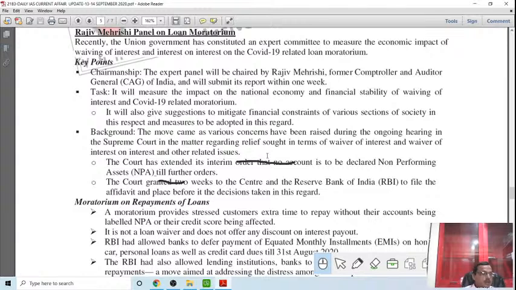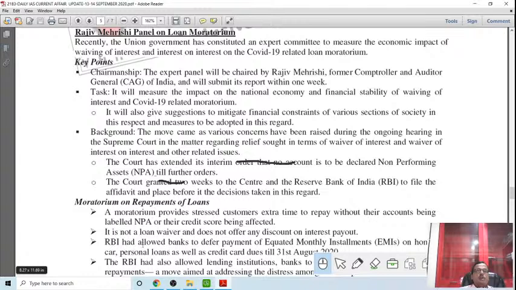So the court has ordered that till further court order, no such loan can be declared as NPA by the bank. The court granted 2 weeks to the Central Government and the Reserve Bank of India to file an affidavit and place before it the decision taken in this regard, because the judiciary is not an expert in the field. So it has directed the Government of India in the Ministry of Finance as well as the RBI, the central banker, the money market regulator, to give the details, so it can facilitate the court to give the judgment.